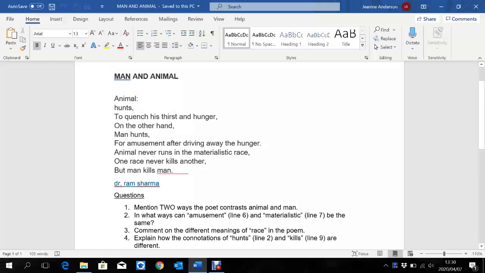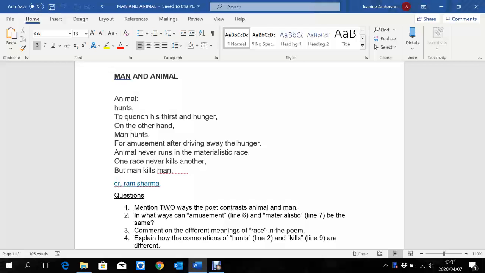We are now going to look at our second poem, and our second poem is entitled Man and Animal. It was written by Dr. Ram Sharma. So let us begin. Again, I will do the first reading with you, and then we'll analyze the poem together. So, Man and Animal.